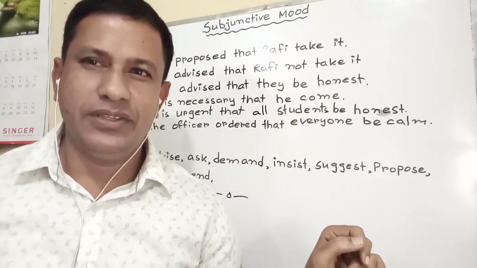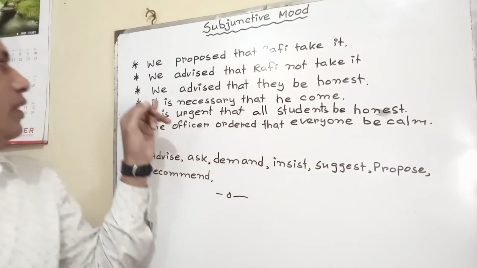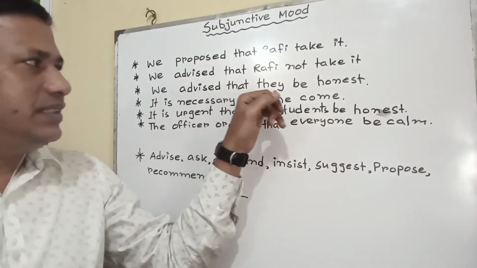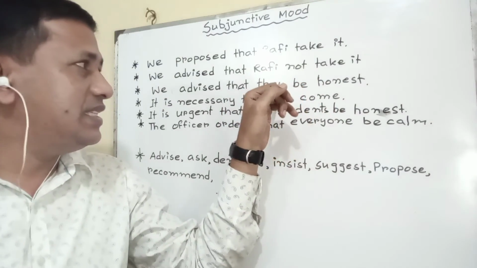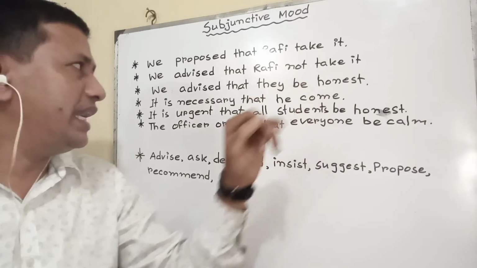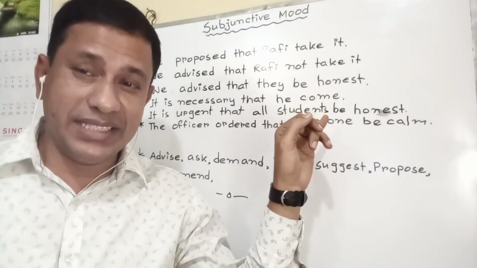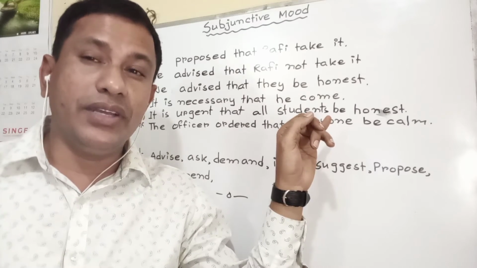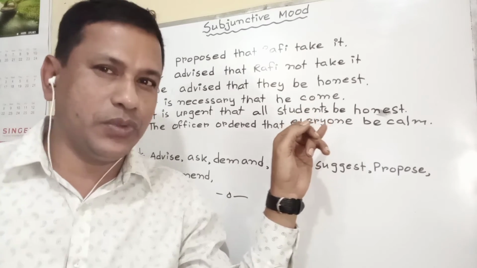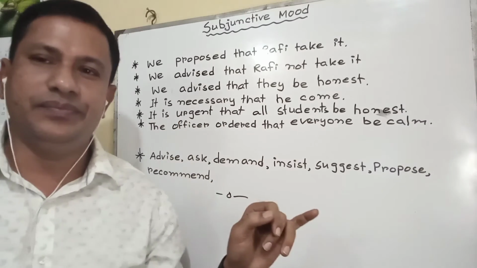Absolutely right. Though it seems absurd to you. We advised that they be honest. In a general sense, they are honest or they should be honest. But in the appropriate way, they be honest. It is necessary that he come. In a general sense, he comes or he should come. But here, not in that way. Only he come, as these are exceptions.